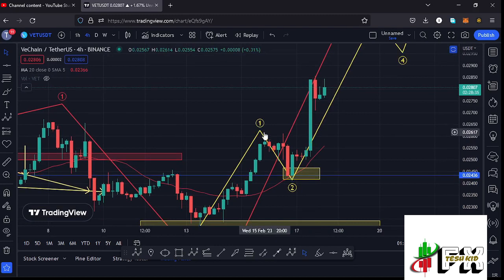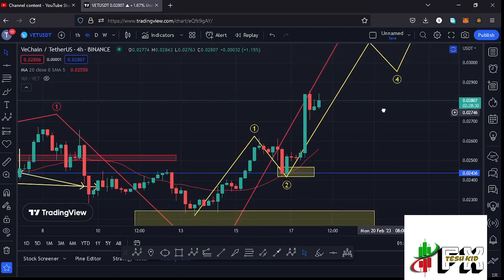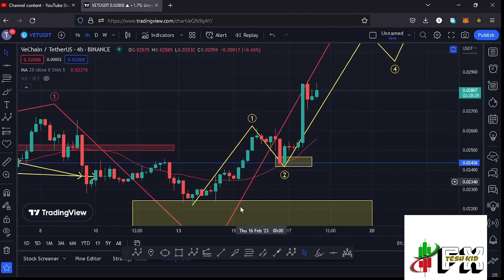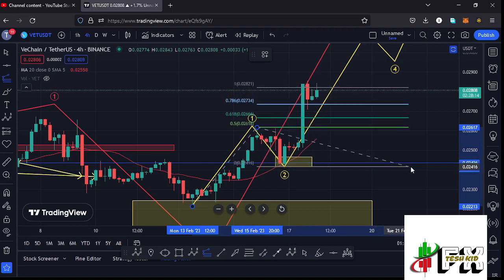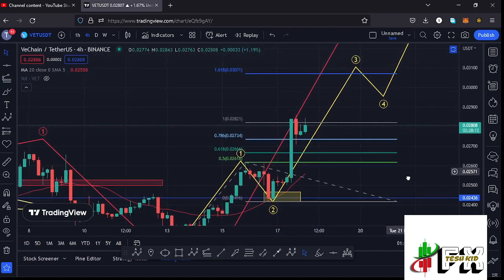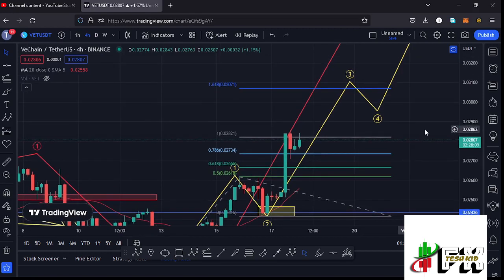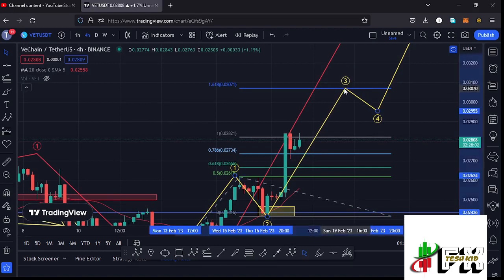And that is enough confirmation that whatever we are seeing is the start of a massive run up to the upside in the formation of that wave 3. And if I sketch out a minimum target area to the upside in the formation of that wave 3 by connecting the trend based Fibonacci from the low of the first wave to the high of that wave 1, then drag the fibs to the low of the second wave, that gives me a minimum target area to the upside in the formation of that wave 3 at the fib level 1.618, and that is at around the $0.03071 mark. And that is the minimum that I'm expecting Vechain to do here in the formation of that wave 3.